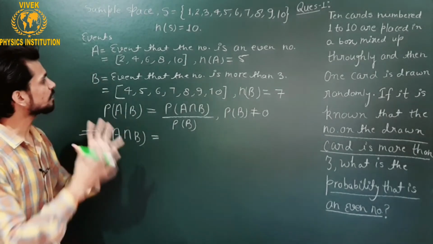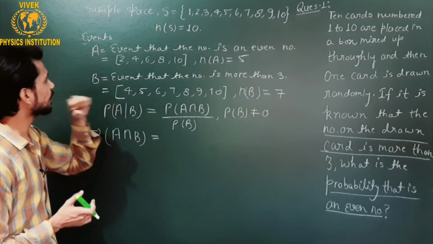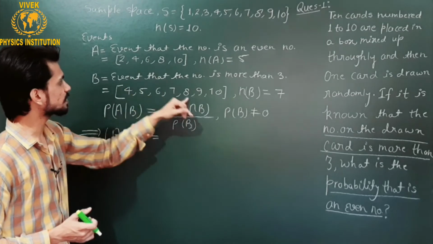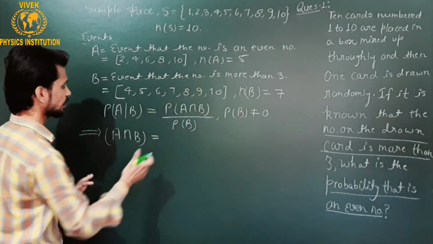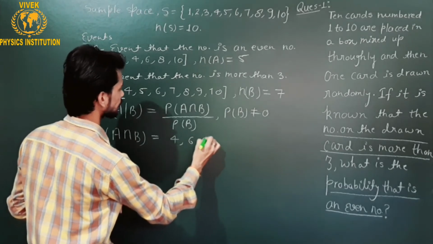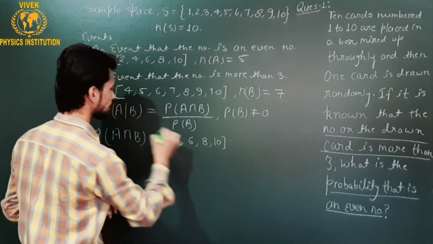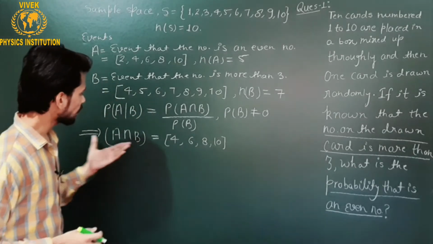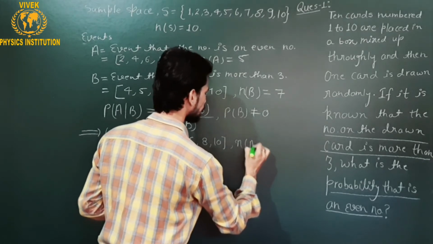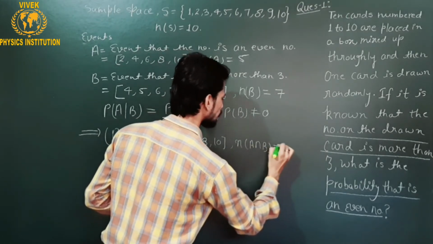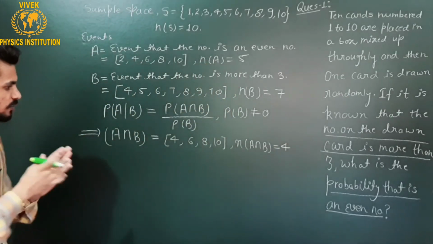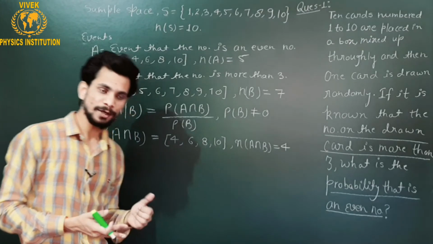Okay, so the numbers which are common in set A and set B, we will start from 4. So this is 4 here, this is 6 here, this is 8 here, this is 10 here. So these are the numbers 4, 6, 8 and 10, which comprise the set A intersection B. The number of elements in A intersection B is 4. Okay, first of all we will find the independent probability of this event.